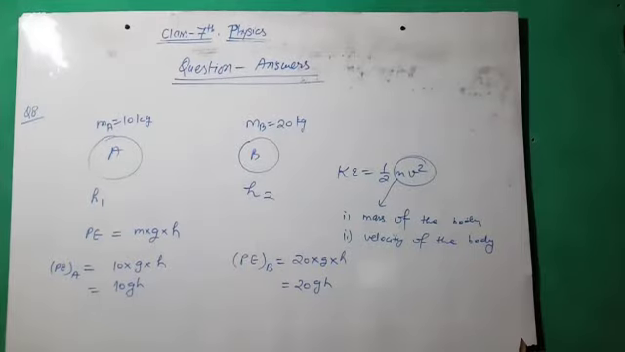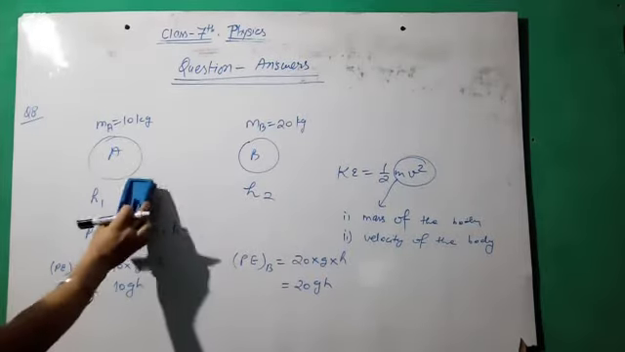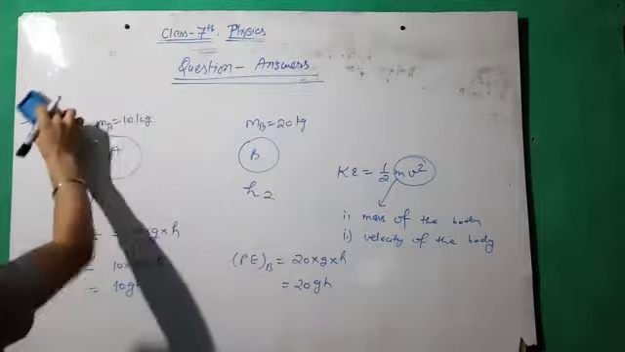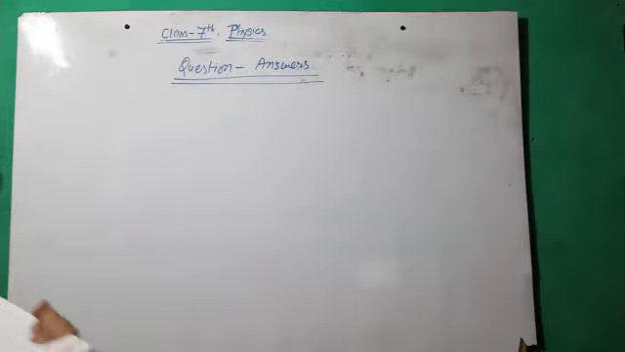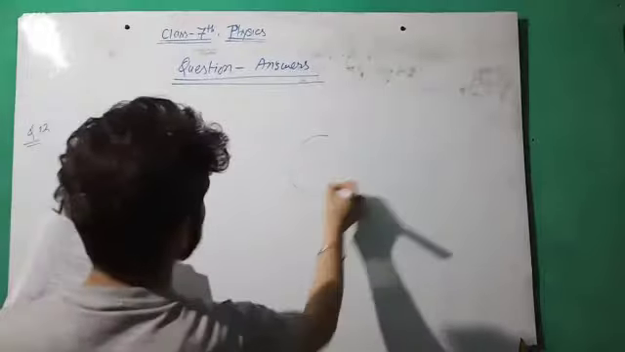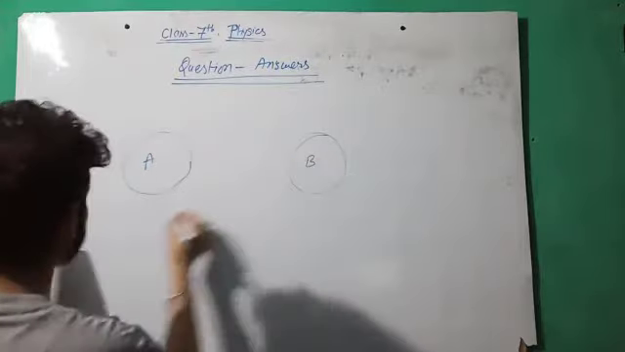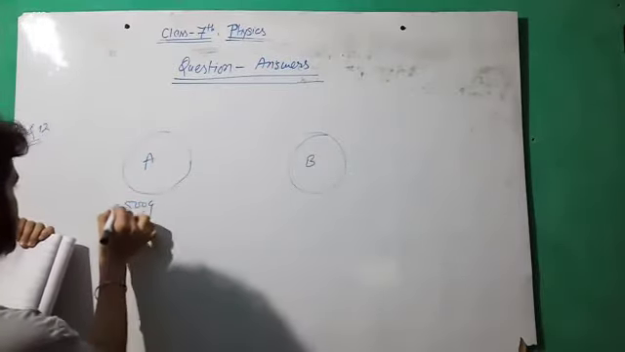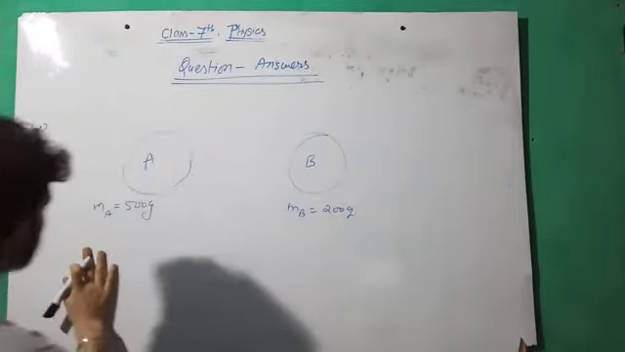Next, 12th question. Two toy cars A and B of masses 500 gram and 200 gram respectively are moving with the same speed. Which of the two has greater kinetic energy? Similar to the previous question, we have to compare the kinetic energy in this case. So let us see. Question number 12, two cars like this. Just assume these are the cars because these are toy cars. The first one is 500 gram mass MA and MB equal to 200 grams.